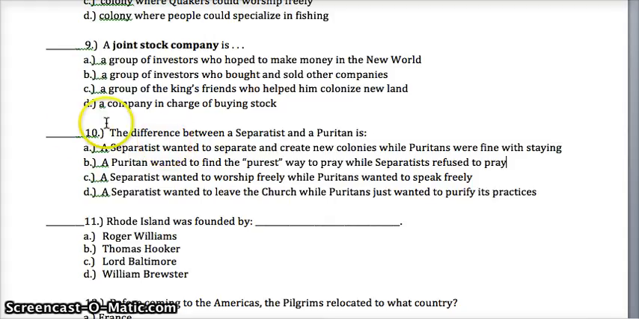Question 10, right here. The difference between a separatist and a Puritan is A, separatists wanted to separate and create new colonies while the Puritans were fine with staying. B, a Puritan wanted to find the purest way to pray while separatists refused to pray. C, a separatist wanted to worship freely while Puritans wanted to speak freely. Or D, a separatist wanted to leave the church while Puritans just wanted to purify its practices.